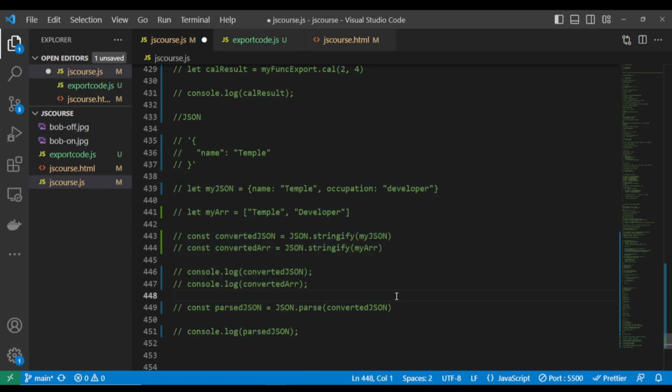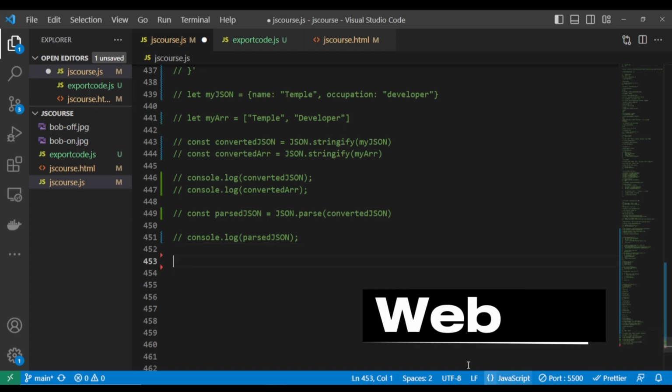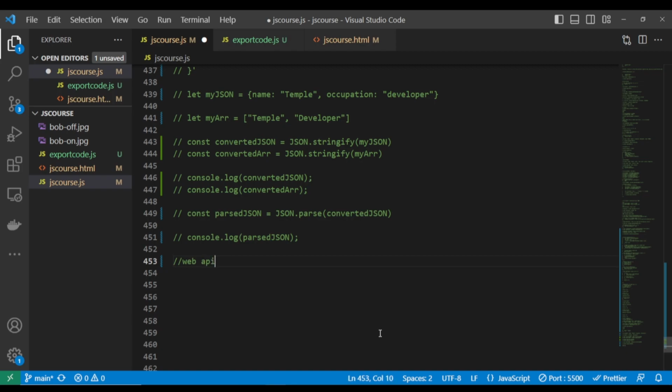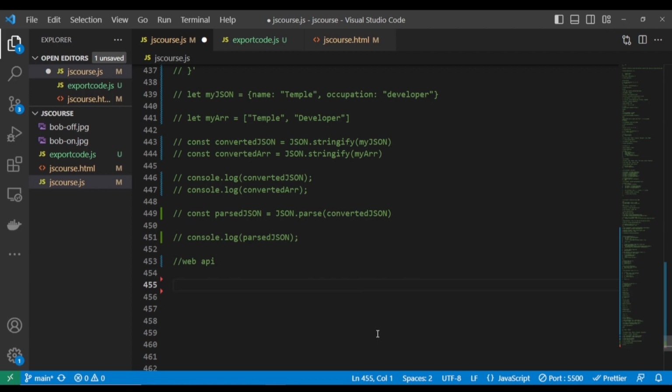So now let's quickly talk about the web APIs. That's what we call web APIs. That's the local storage and the session storage. We also have the cookie, but here we are going to talk about the local storage and the session storage. So the local storage, let me show. I will also differentiate the difference between the local storage and the session storage.